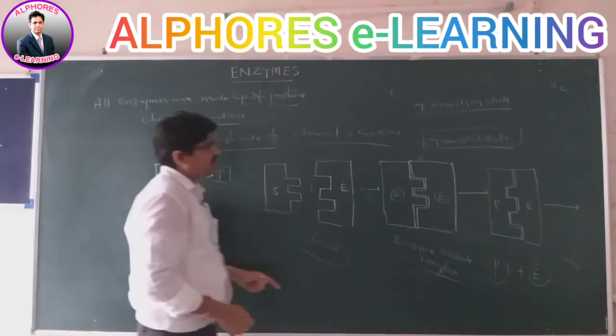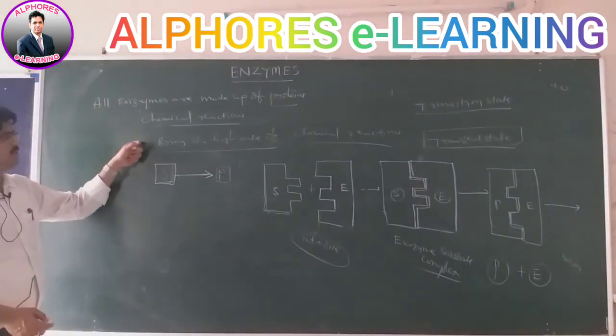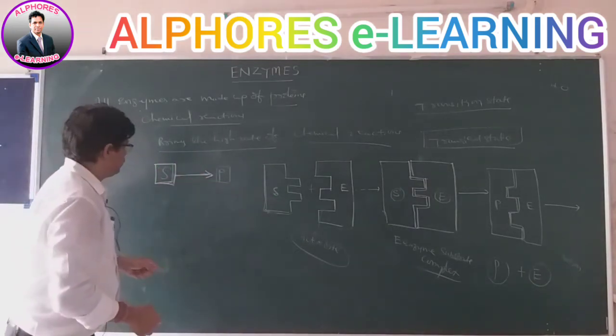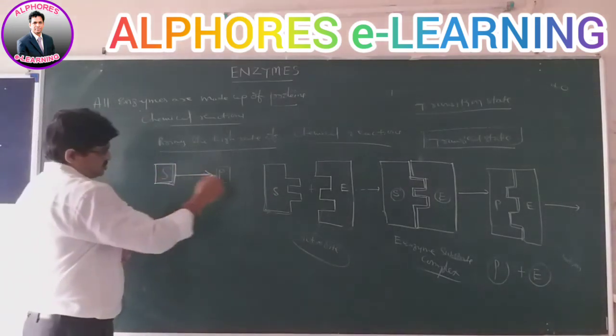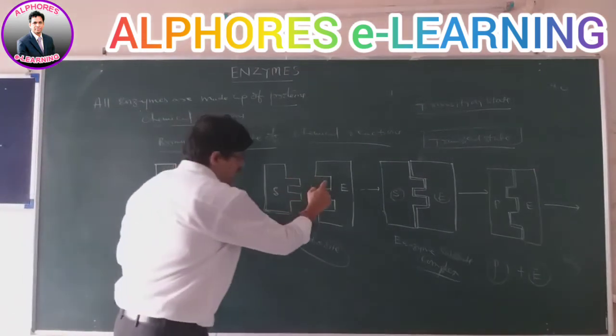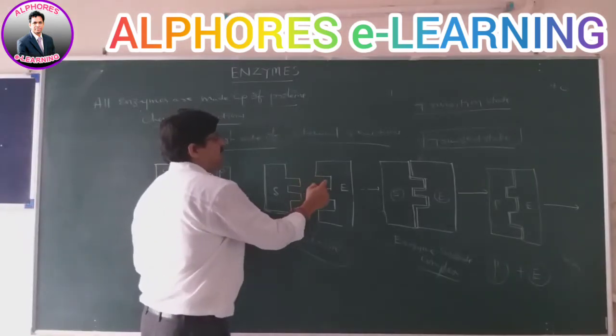In this way, they bring about a high rate of chemical reactions by using these catalyst enzymes. So that is how the substrate molecules are converted into products. The rate of reaction depends upon the availability of these active sites.